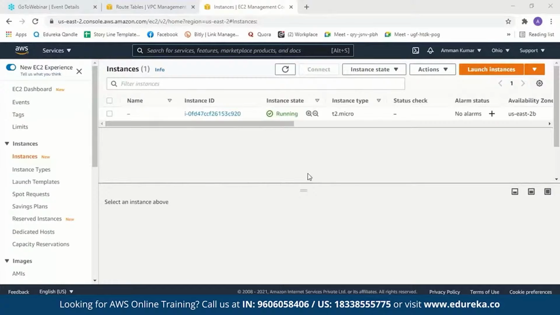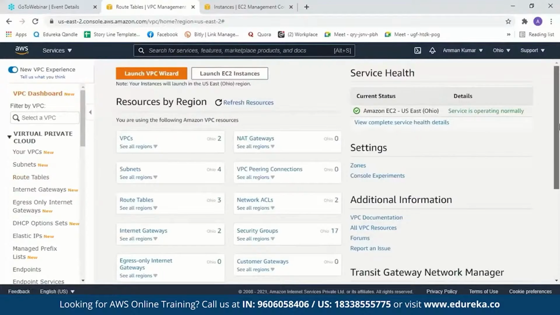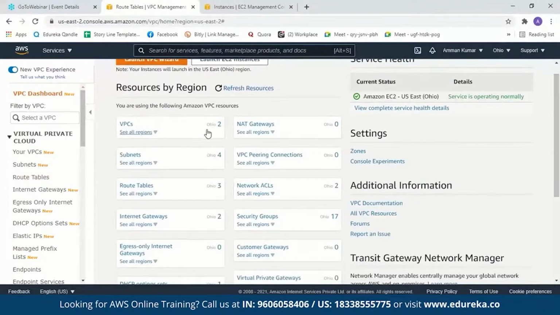While our instance is getting created, let us go back to VPC. We go to the VPC dashboard, and here you can see there are two VPCs. One is a default VPC and the other one is the one which we have created. And there are 4 subnets: 3 are defaults and 1 which we have created. There are 2 default route tables and 1 which we created. There was 1 internet gateway which was default, and then we created another one.